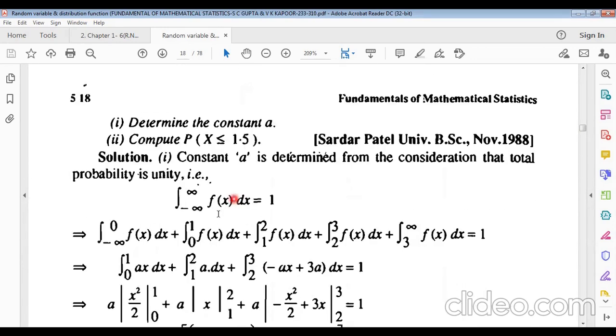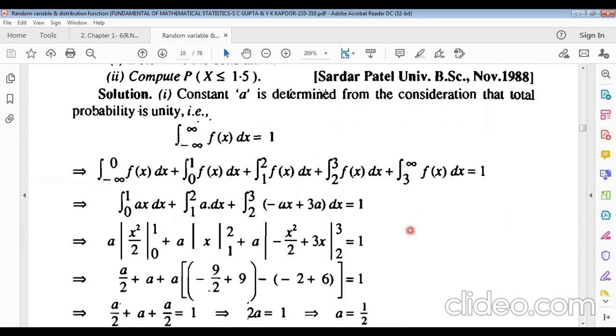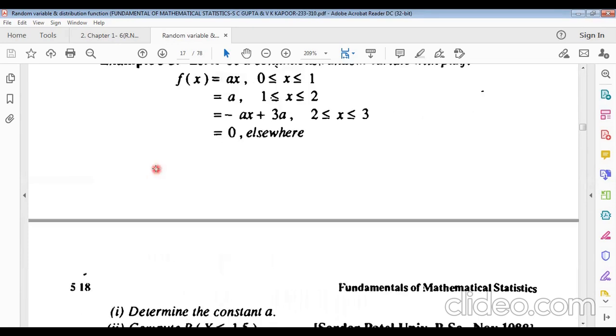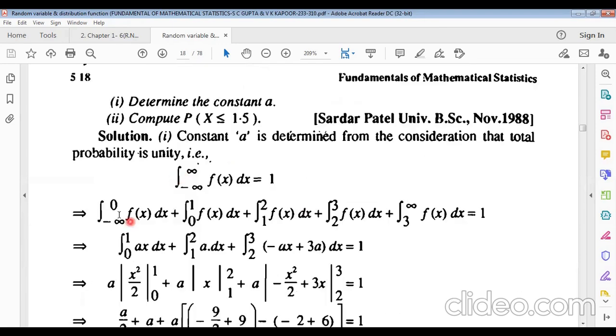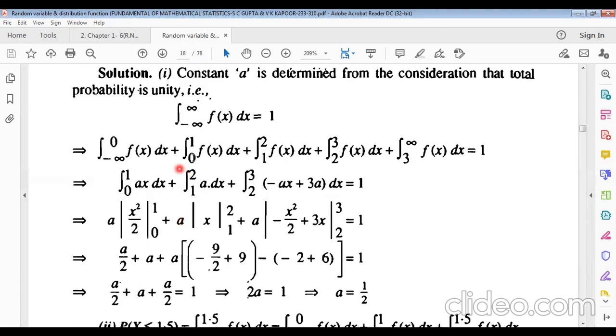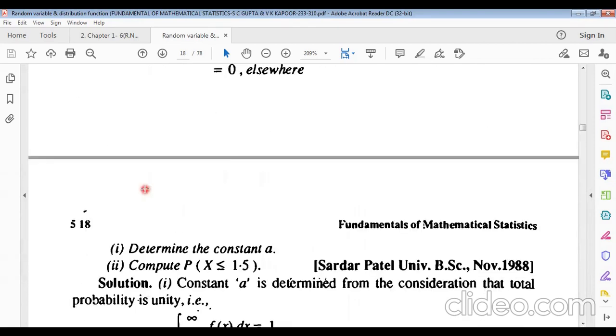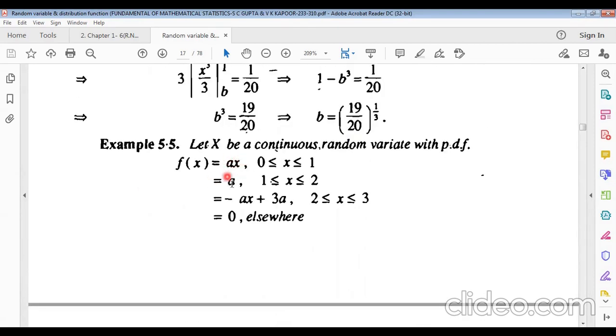Okay, 0 to 1 f of x dx, then 1 to 2 f of x dx, then 2 to 3 f of x dx, and 3 to infinity f of x dx. You must know minus infinity to 0 f of x dx will be 0, because otherwise the functional value is 0. And 0 to 1 f of x dx, f of x means what? X given. This is also f of x equals x given.